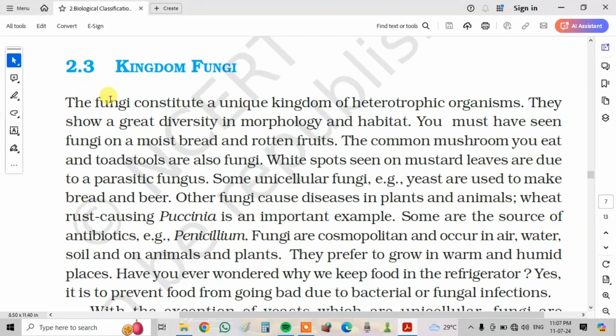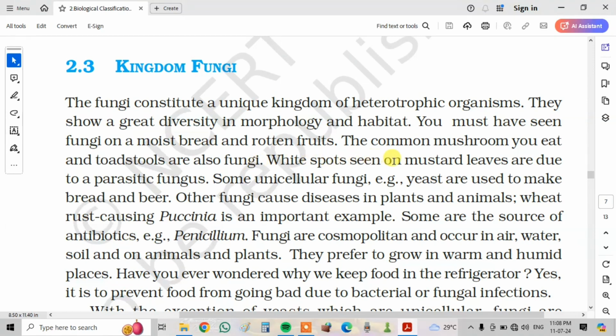Kingdom Fungi. The fungi constitute a unique kingdom of heterotrophic organisms. They show a great diversity in morphology and habitat. You must have seen fungi on mustard bread and roasted fruits. The common mushroom you eat and the toadstools are also fungi.